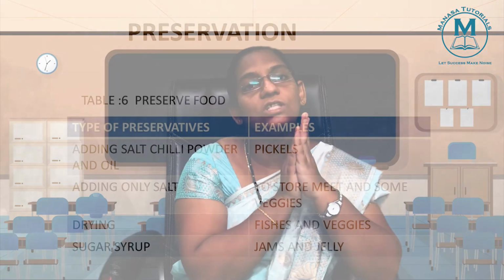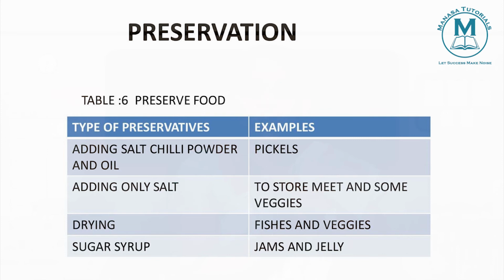Next, sugar syrup. This is used in the preparation of jellies and jams. Jellies and jams last for long periods. How? Because we add sugar syrup, which acts as a preservative in jellies and jams. So these are the different methods of preservation we use. These preservation methods help to prevent spoilage of whatever food we are preparing.